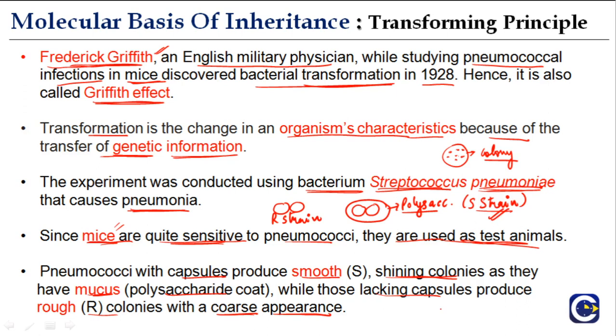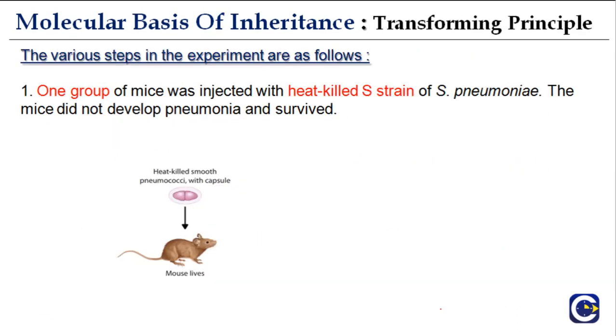Now we will see this experiment step by step. The various steps in the experiment are as follows. One group of mice was injected with heat-killed S strain of S. pneumoniae. The mice did not develop pneumonia and survived. You see here, this is the S strain, a bacterium surrounded by this mucus layer of polysaccharide.